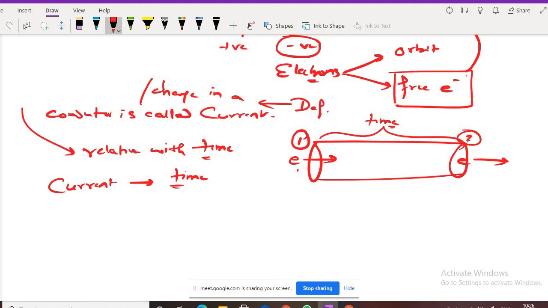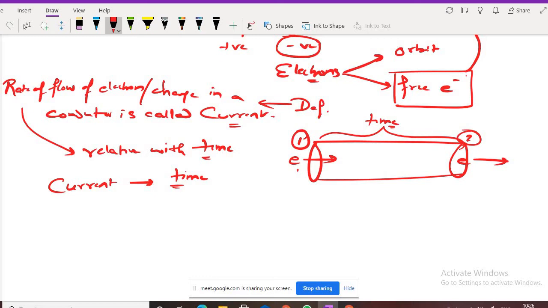Sir, you will write down: rate of flow of electron or charge. Both are the same thing. Anyone you can write. In a conductor is called current. Have you understood? Have you understood?